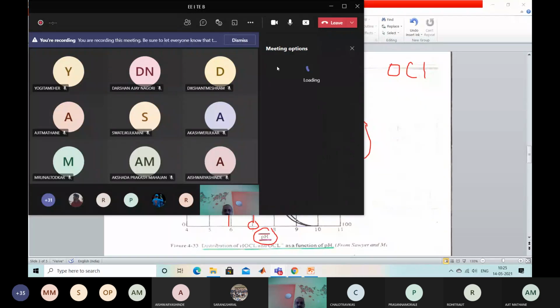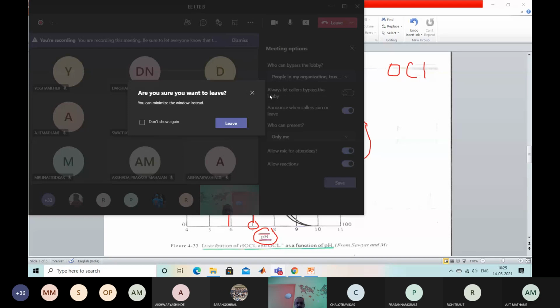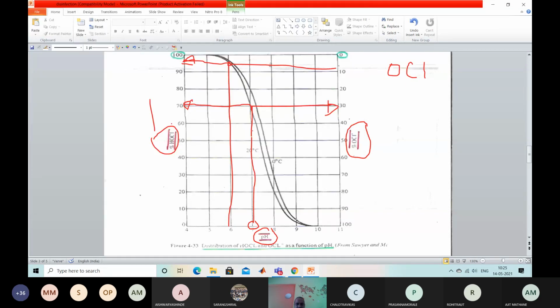What I'm saying is, if you maintain the pH between 5 to 7, we'll get more HOCl, and HOCl is more effective than OCl. We require HOCl instead of OCl. And if you increase the pH, what will happen? Suppose pH 9. How much HOCl, how much OCl? Tell me. At pH 9, how much HOCl is there?